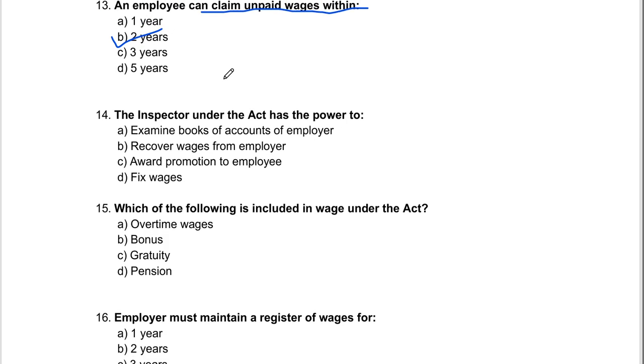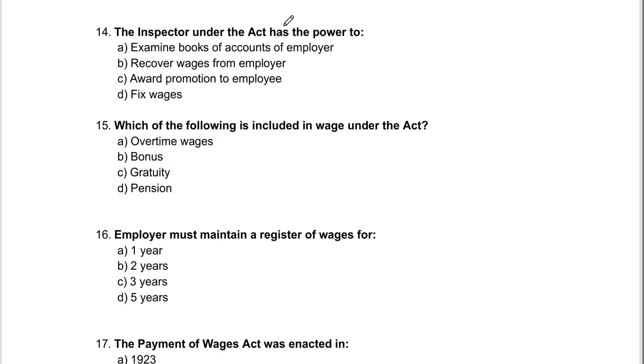Only 2 years. The inspector under the act has the power to examine books of accounts of employer, recover wages from employer, award promotion to employee, fix wages. Wage fixation is done on the basis of how many hours, and minimum wages need to be taken into consideration by the state government, central government and the employer.